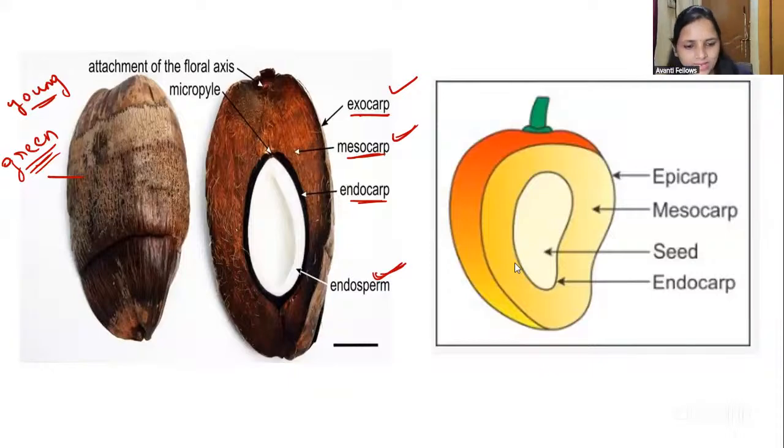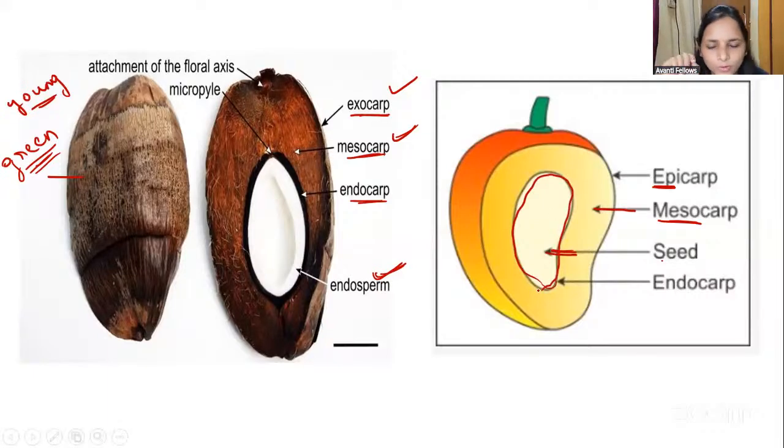Fine. This is about the mango. Mango also you have to remember, guys. Here you can see the outer layer we call the epicarp, and the middle one is called the mesocarp, and the seed will be there. The seed is covered. When you are making pickle, while plucking the seed, you will get some hard thing, right? That is nothing but the endocarp.